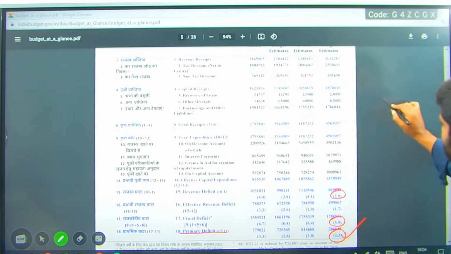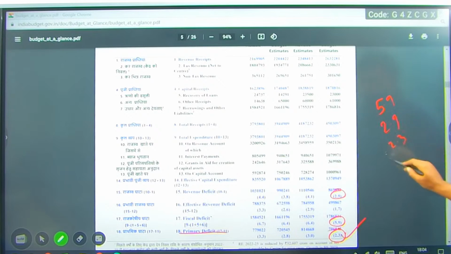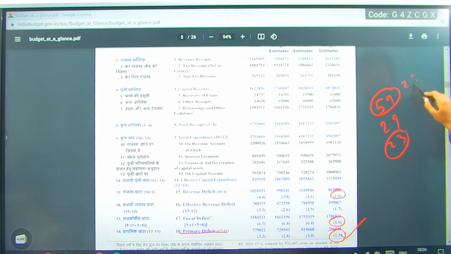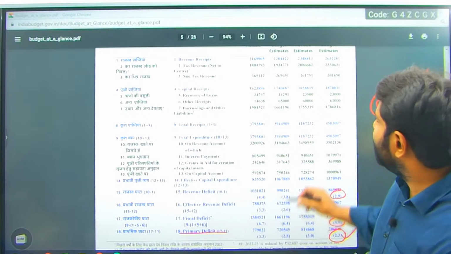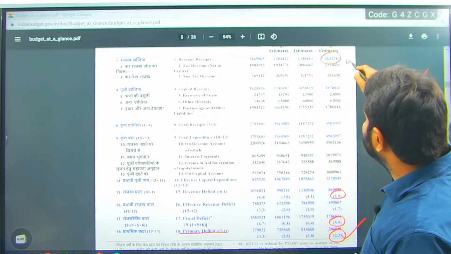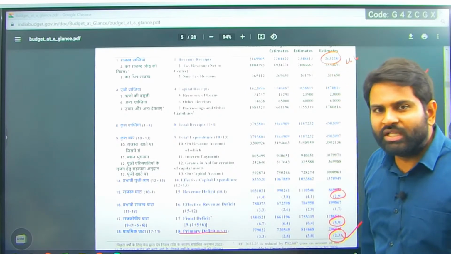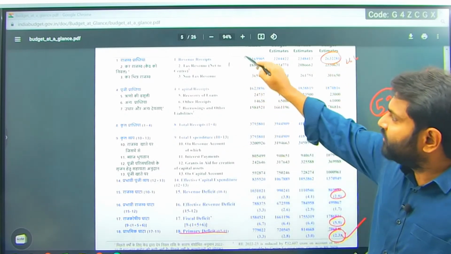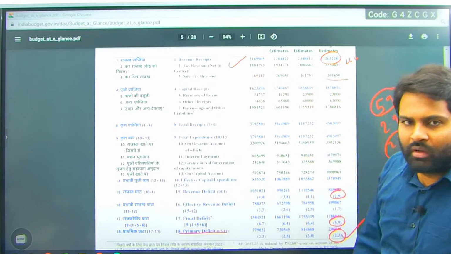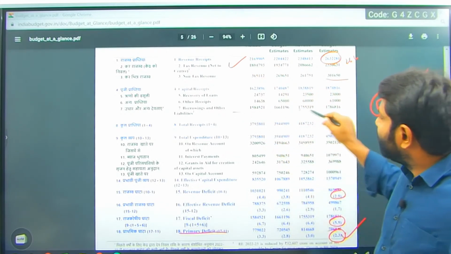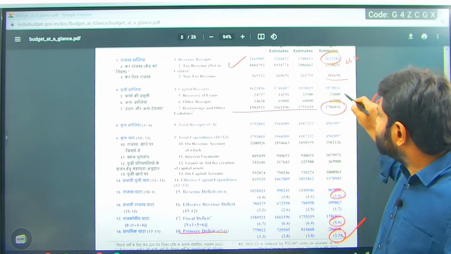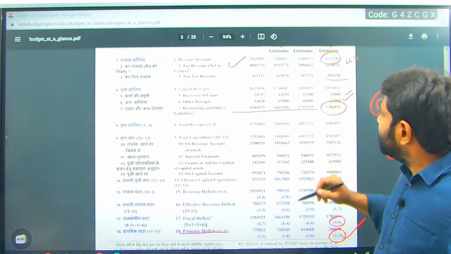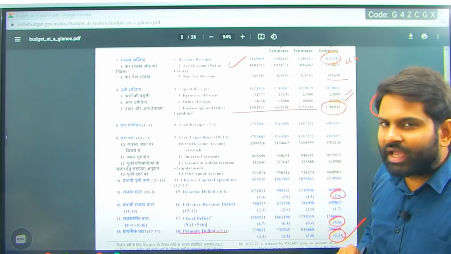So these are the numbers, 5.9 and 2.9 and 2.3. So 5.9 and 2.3 are related. We will try to see once again revenue receipts. We have 26 lakh crore revenue receipts, out of which 23 lakh crore is coming from tax revenue and non-tax revenue is 3 lakh crore. In capital receipts, we have 17 lakh crore from borrowings and liabilities, whereas 23,000 and 61,000 crore come from other parts of the capital receipts.